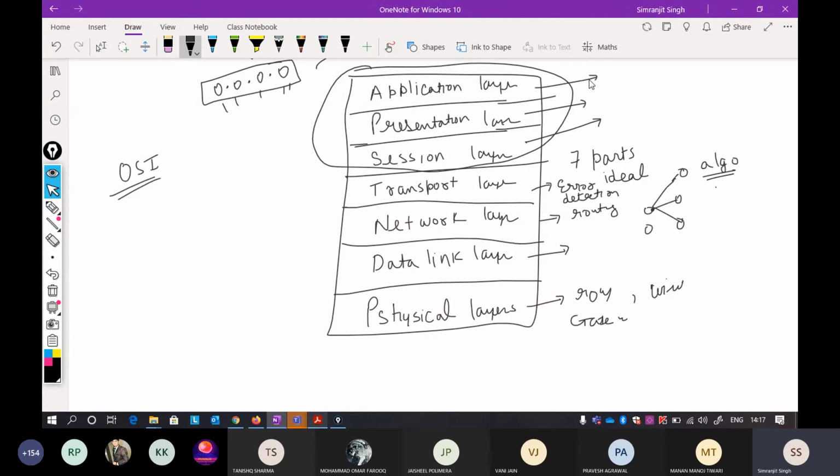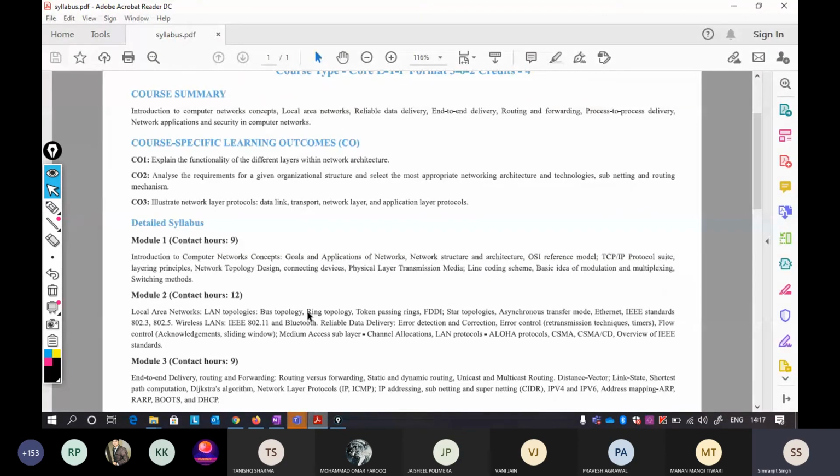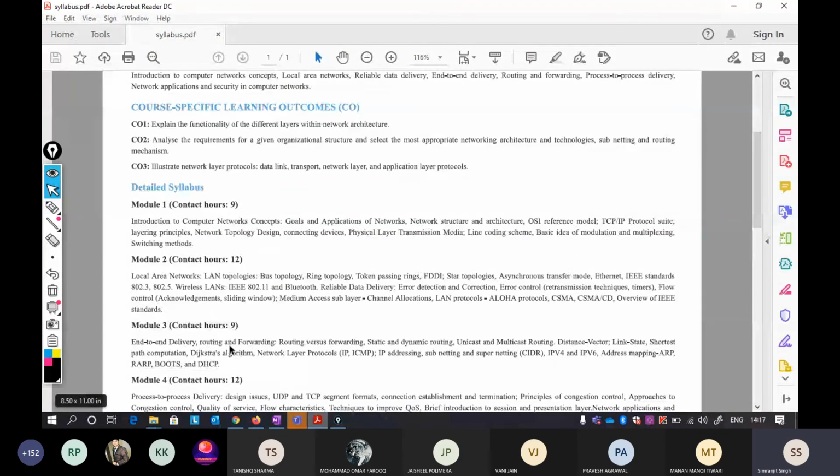Application layer is where different kinds of protocols are presented. I will discuss each and every layer in deep detail. If you see the modules, the functions of these layers are given in every module. Error detection and error correction, routing. I think routing is also given there. End-to-end delivery, routing and forwarding.